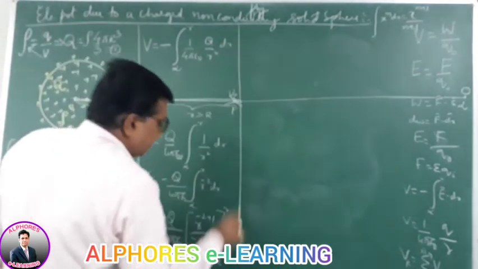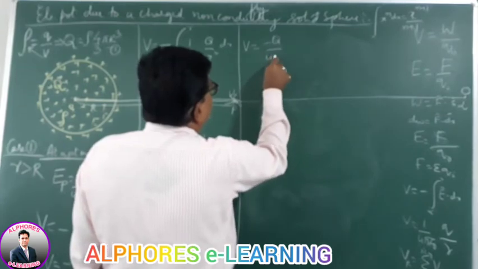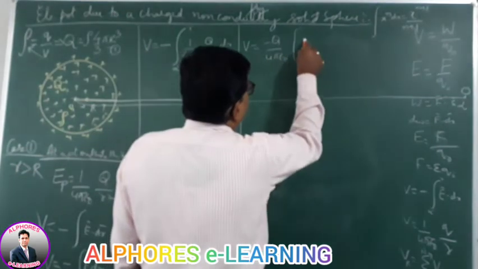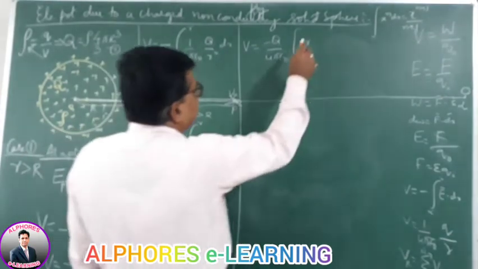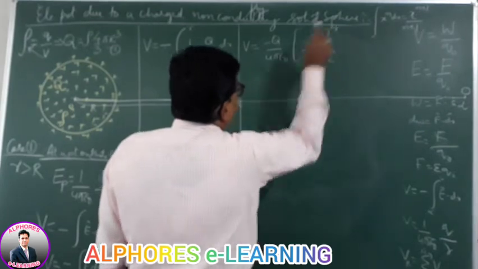Well, we will get V is equal to minus q by 4 pi epsilon naught times r power minus 1 by minus 1, from infinity to r.